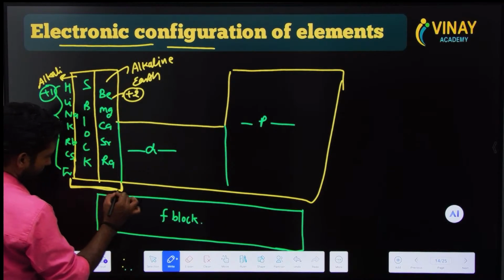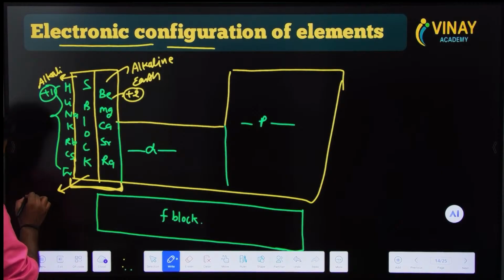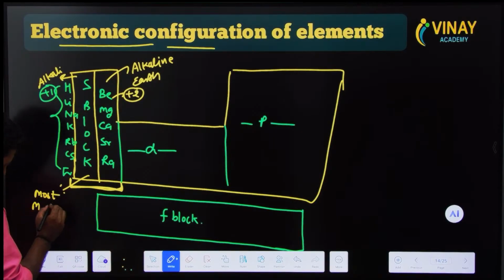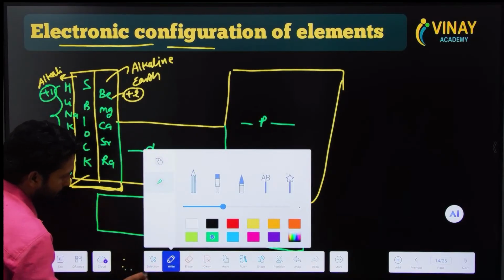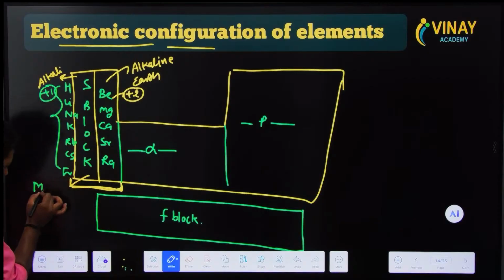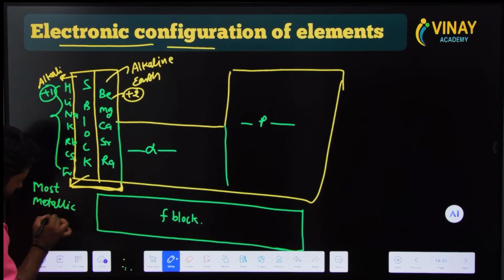These particular two groups are, you can say, the most metallic character.